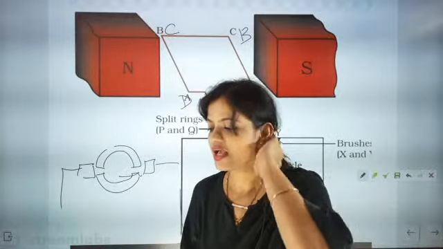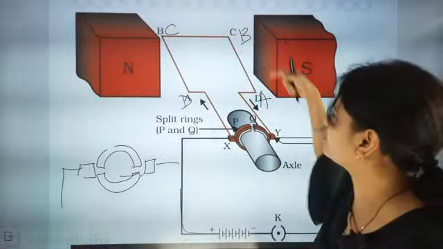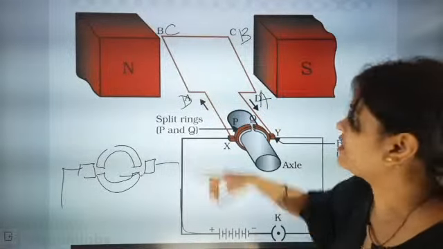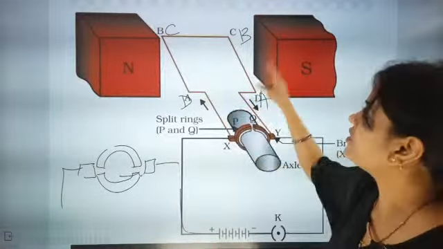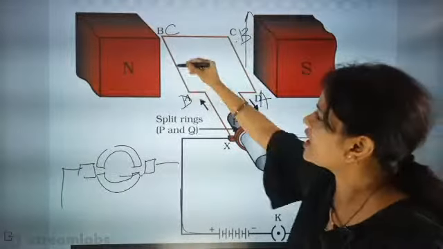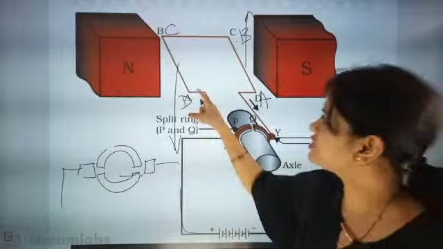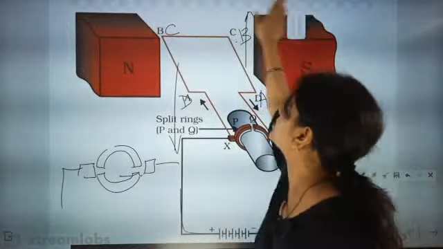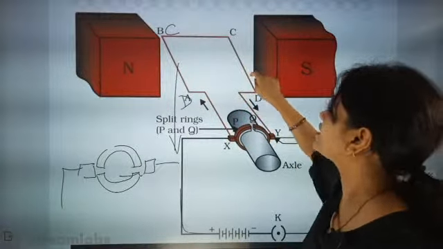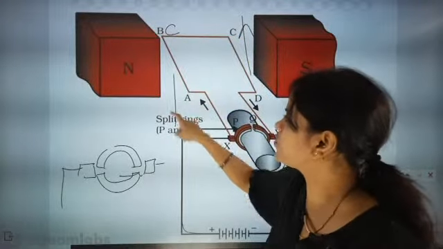Now again if it is moved, BC will come this side, BA will come this side and CD will come this side. When CD was here, the direction of force was up, and for AB the direction of force was down.